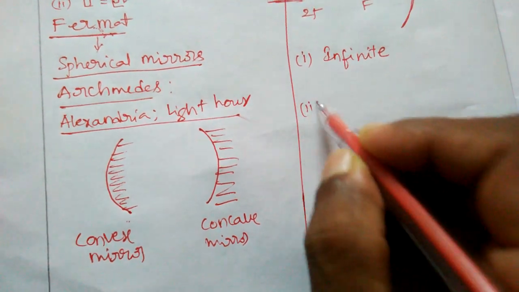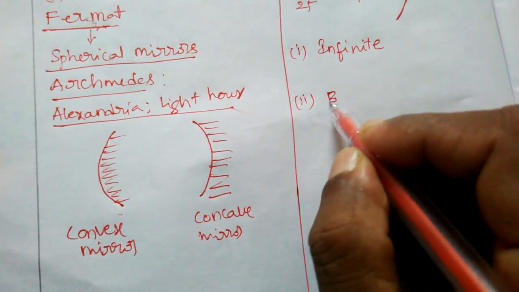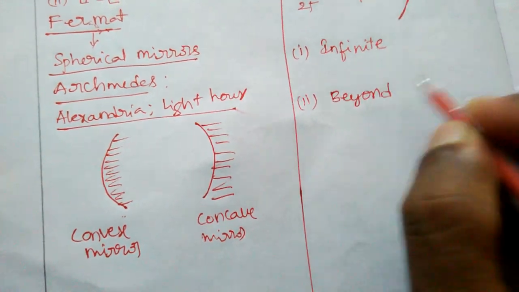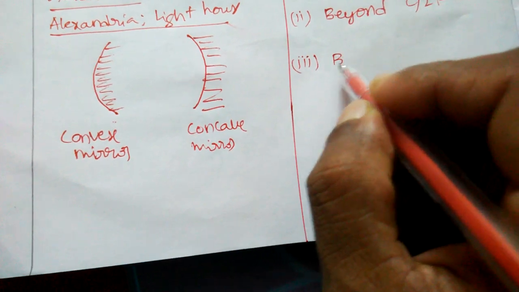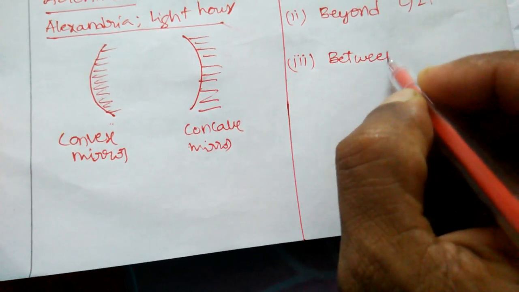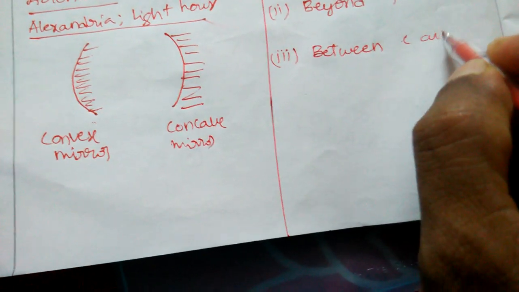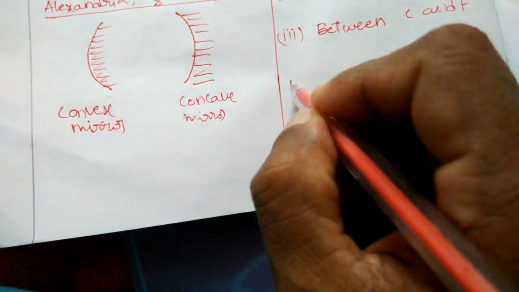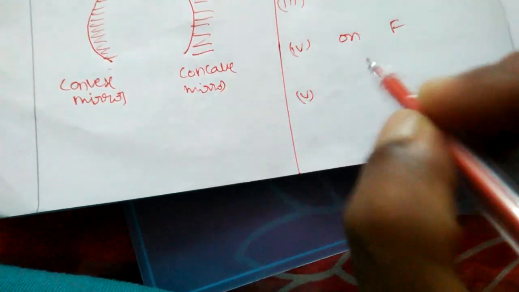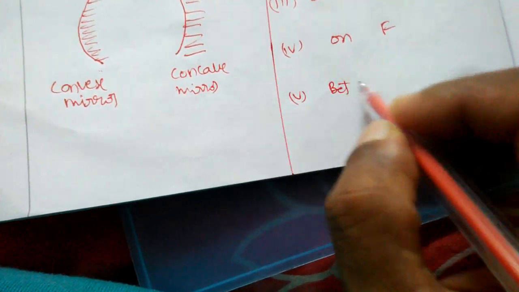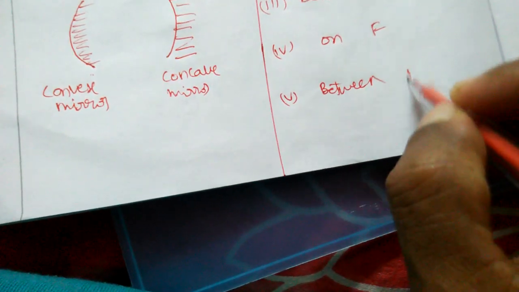The second one, the object placed beyond C or 2F. The third condition, the object placed between C and F. Fourth condition, on F. Fifth condition, between P and F.